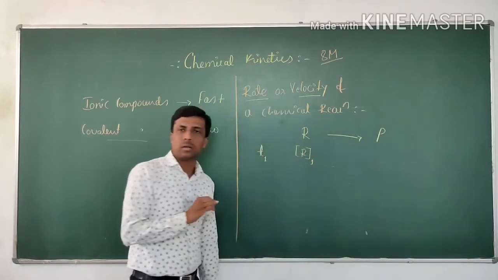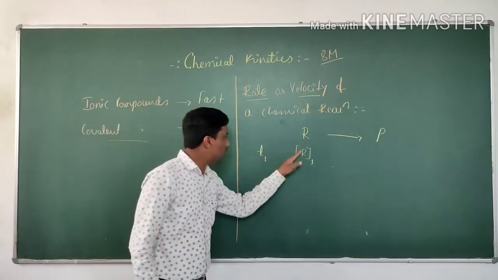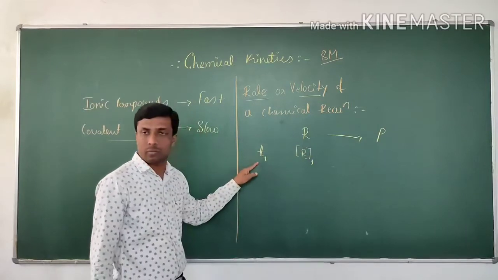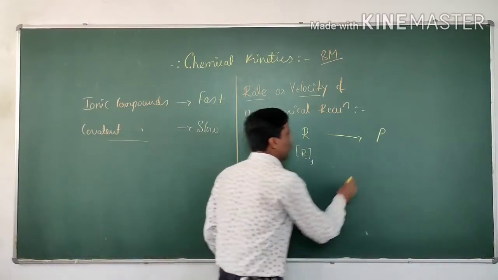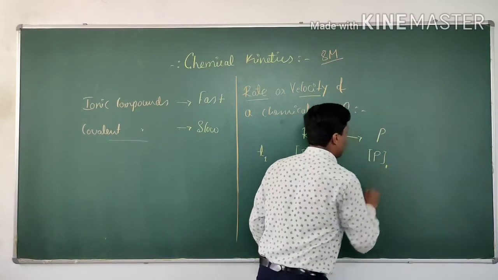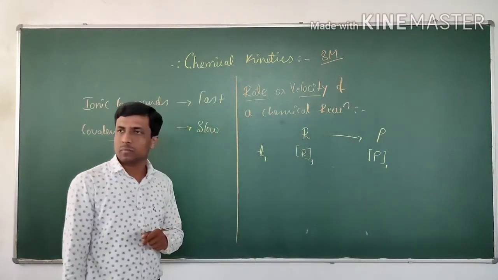What is R1? Molar concentration of R, the reactant, at a time T1. And P1 is the molar concentration of P at a time T1.